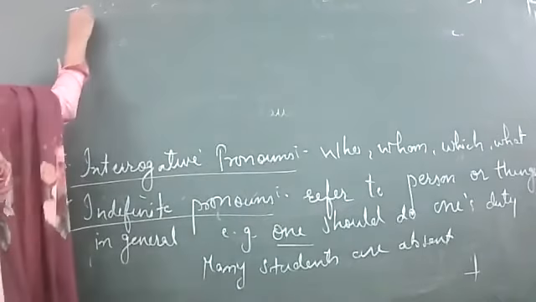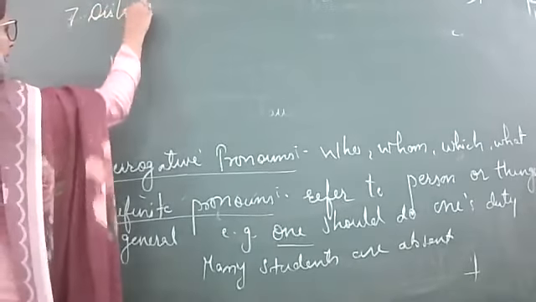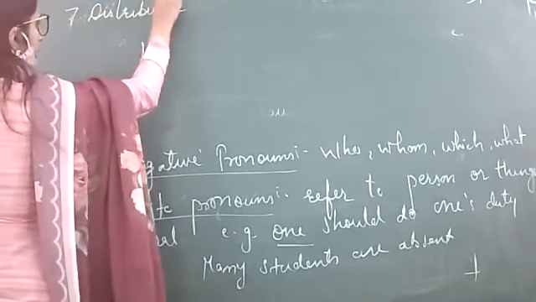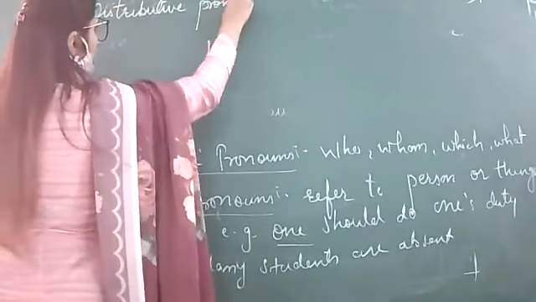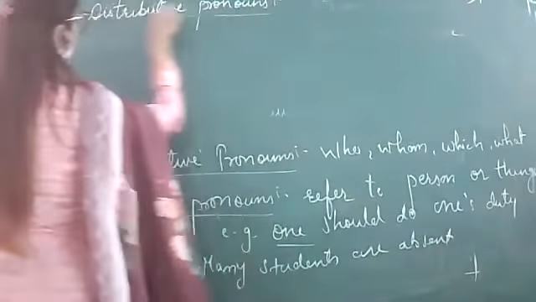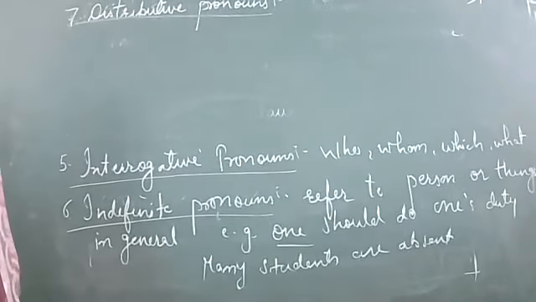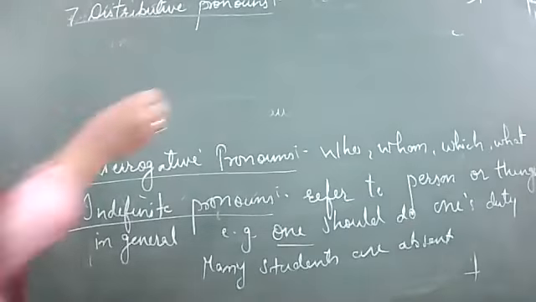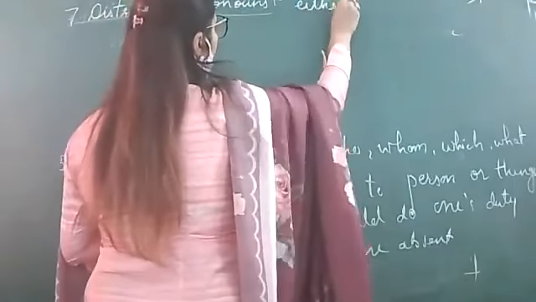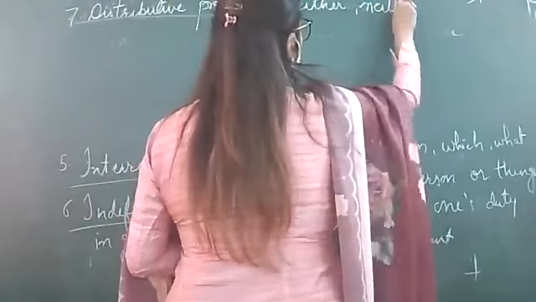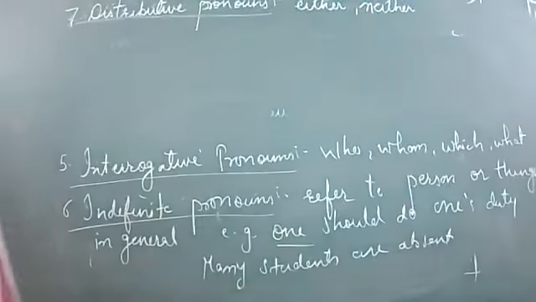Next we are having distributive pronouns. Now in case of distributive pronouns, for example, either, neither. Either of these boys can go out. Neither of the children is allowed to enter the class. Either, neither. These are the examples of this kind of pronouns.